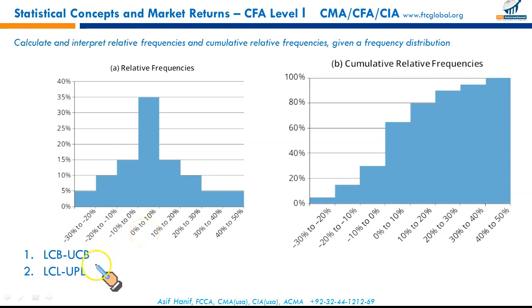The difference is that in class limits the intervals are not connected, but in boundaries they tend to be connected. That's a very fine point. You don't need to worry about it too much. It was just an idea I thought I needed to tell you. Otherwise, the frequency distribution table that you will have, the data will be connected. So you can assume them to be lower class boundaries and upper class boundaries.